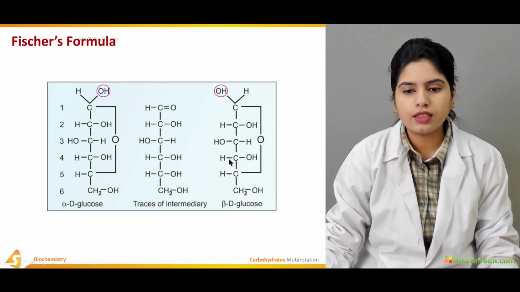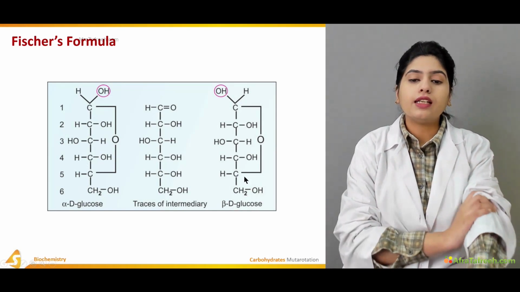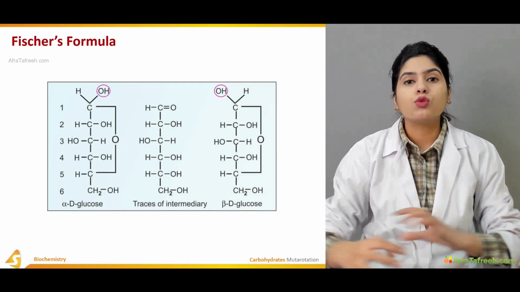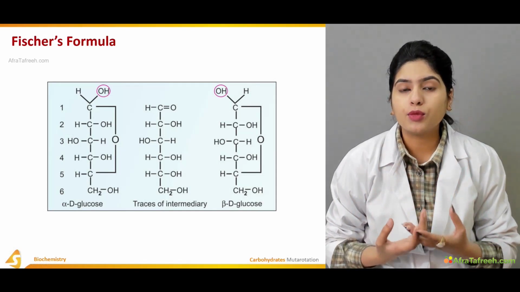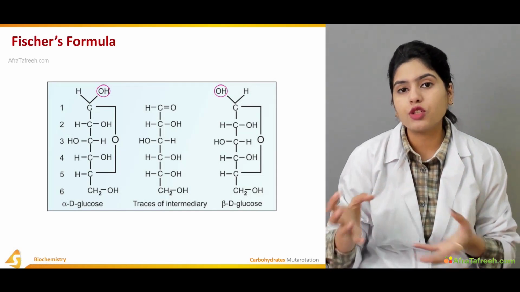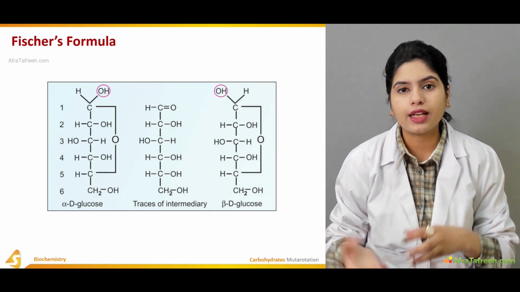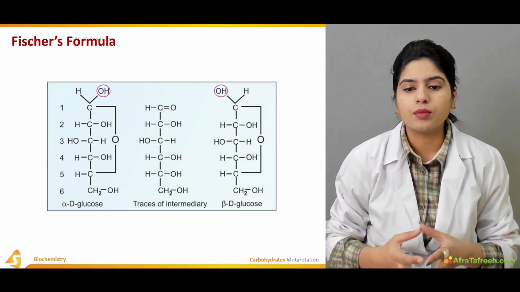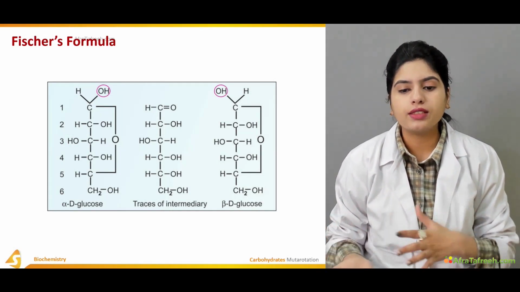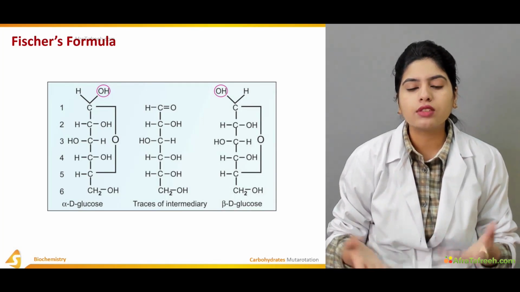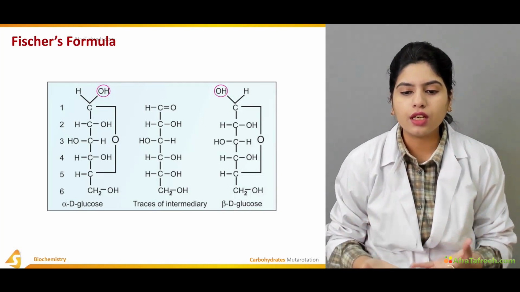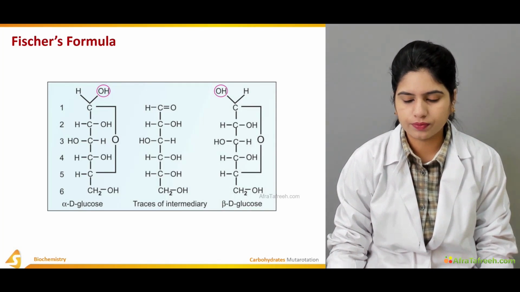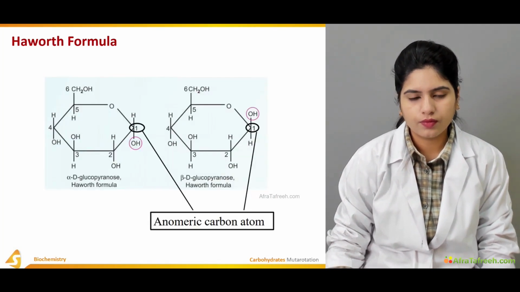Now you can see that the difference in both of them is due to the direction from which the hydroxyl group will attack the carbon atom. If it attacks from the right side or from the left side, that results in the formation of alpha and beta glucose.